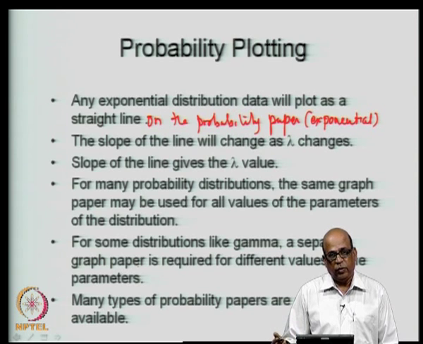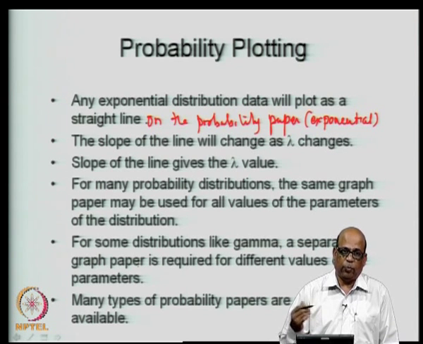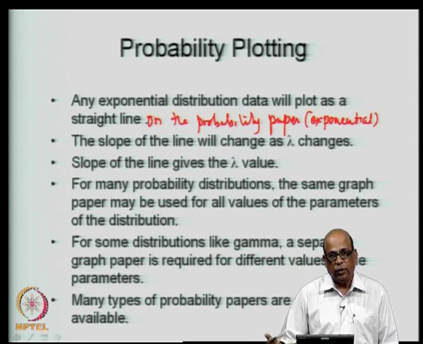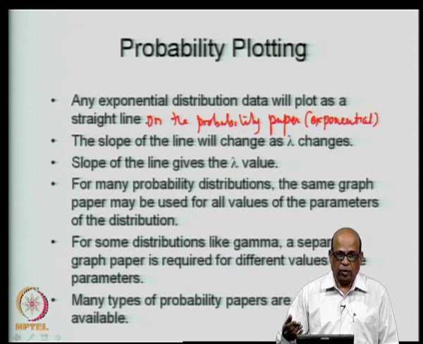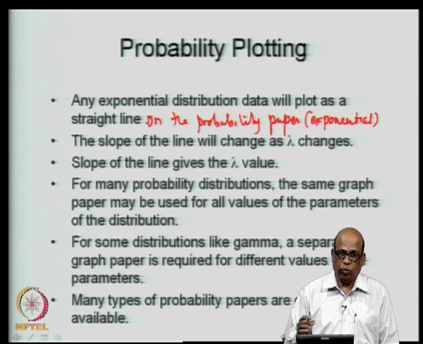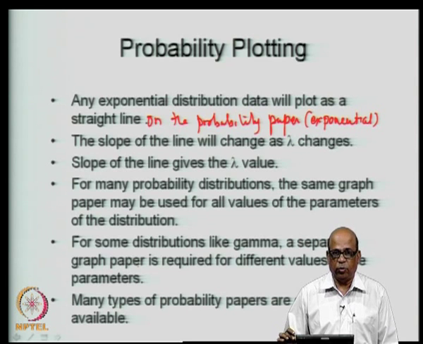The probability papers are commercially available, much like your arithmetic graph paper, log paper, semi log paper, etc. You can also obtain probability papers on the internet. There is a good site, the Weibull site, where you can download the probability paper for several distributions. So, you can construct or download the probability papers and then plot your data on the probability paper to see whether that data follows a particular distribution or not.